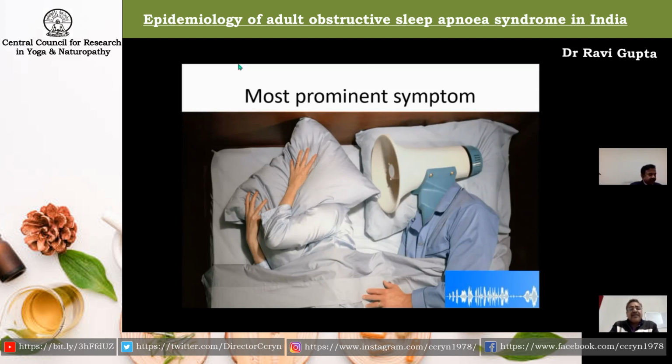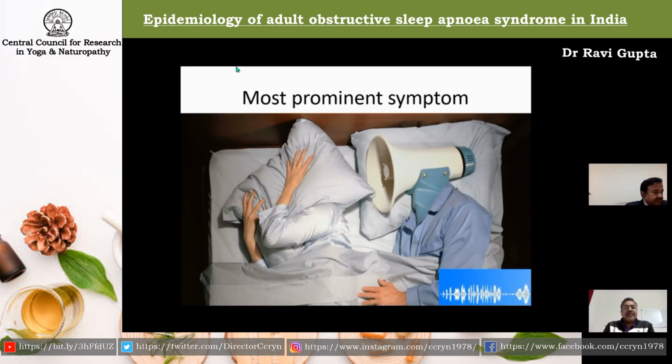The snore is not continuous, not rhythmic, and it has multiple pauses. During these pauses, the bed partner witnesses that the patient has stopped snoring, stopped breathing, and then they usually try to wake the patient up, and then they resume breathing. Next slide, please.